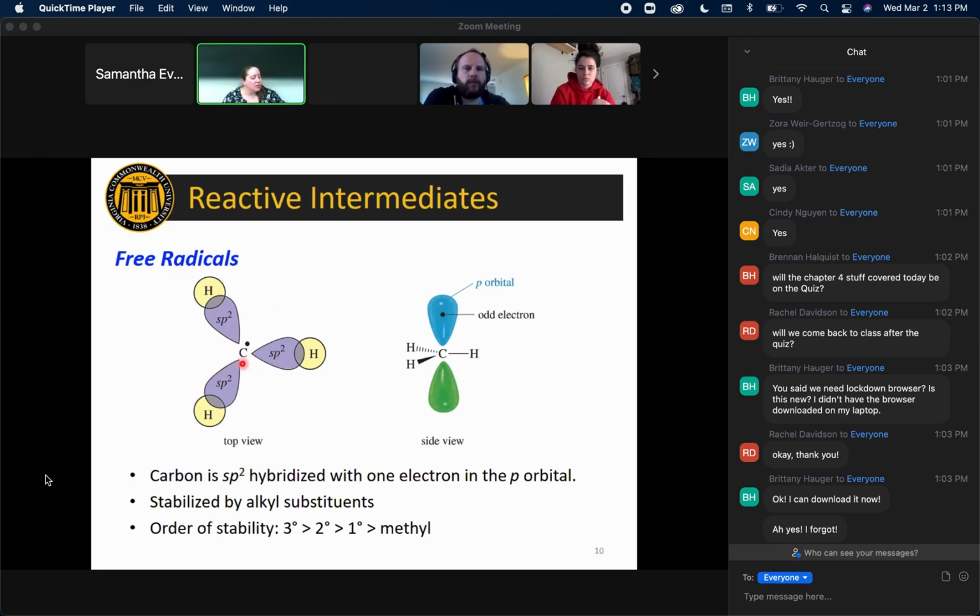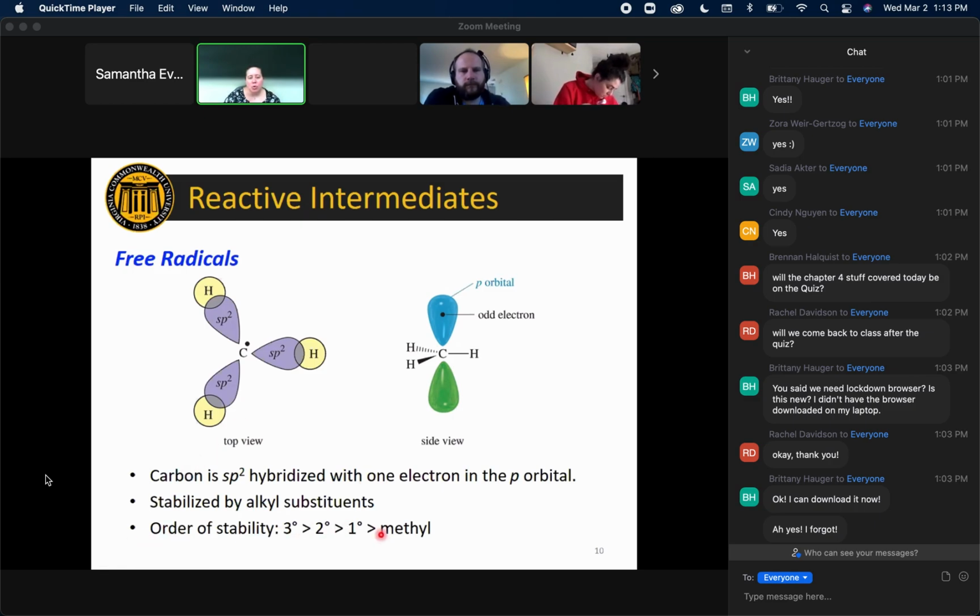So for our carbon radicals, we will have one unhybridized p orbital, and the other three orbitals will hybridize to be sp2 hybridized. Just like we saw with carbocations, there's added stabilization every time you swap out a hydrogen for a carbon and the things attached to the carbon.